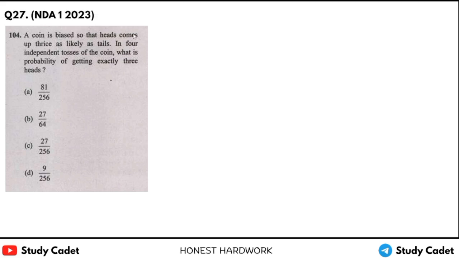A coin is biased so that head comes up thrice as likely as tails. Means head will come 3 times out of 4 and tail will come 1 time out of 4. In 4 independent tosses of the coin, what is the probability of getting exactly 3 heads? Now it is saying exactly 3, so we will use binomial distribution here. So exactly 3 means P(X equal to 3).